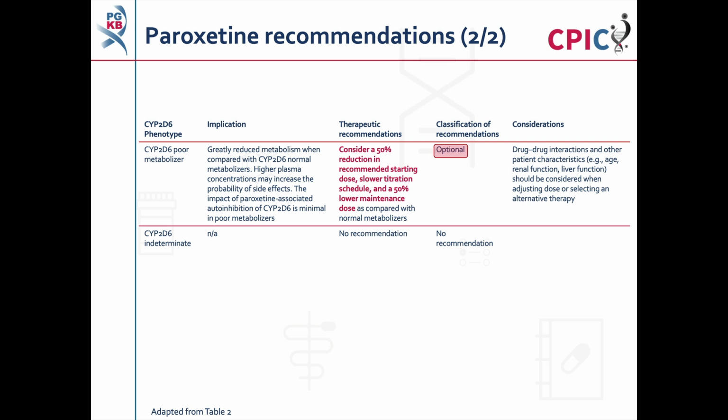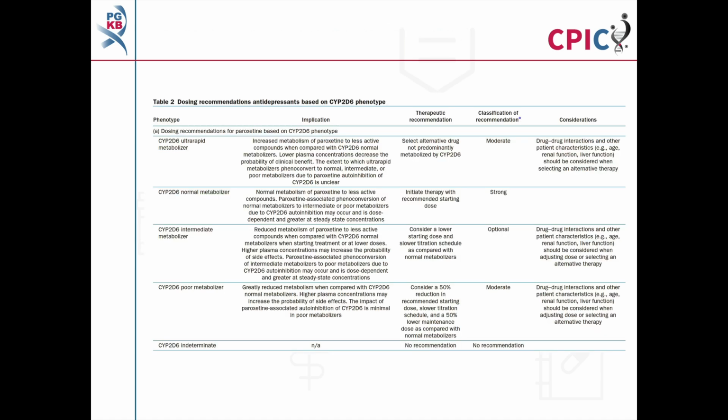This is an optional recommendation. Drug-drug interactions and other patient characteristics should be considered when adjusting dose or selecting an alternative therapy. There is no recommendation for patients with a CYP2D6 indeterminate phenotype. The recommendations for paroxetine can be found in Table 2 of the guideline.